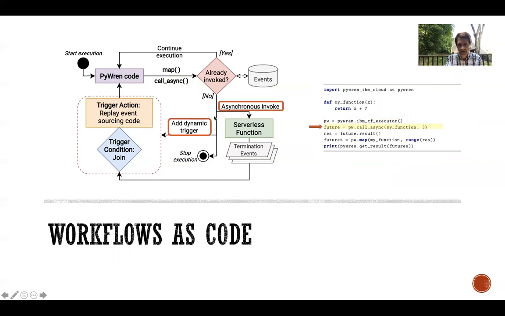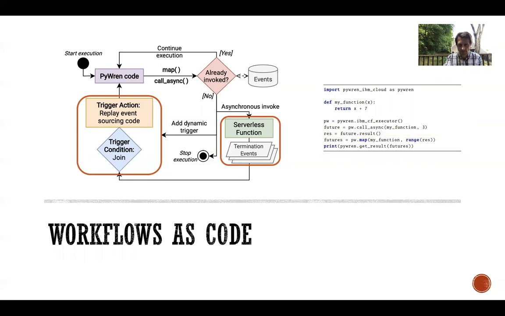So as you see now, we invoke asynchronously, we add the trigger, and then we can suspend the function. And then only when the termination event arrives, the trigger will detect that and, using event sourcing, will relaunch this orchestration code. And event sourcing will catch up and take us to the point that we arrived at. And the event store will help us to recover the previous state and move to the next phase.